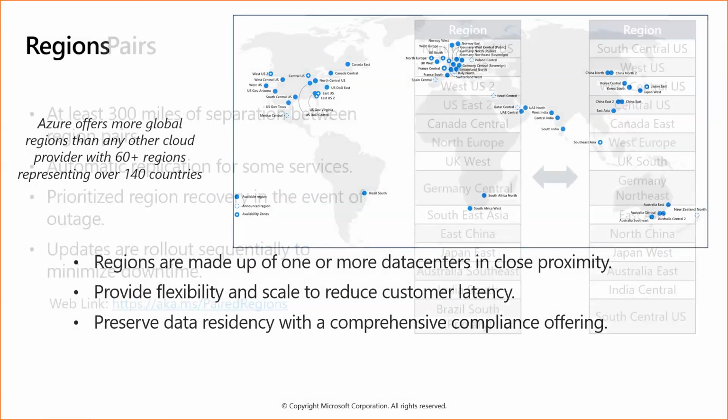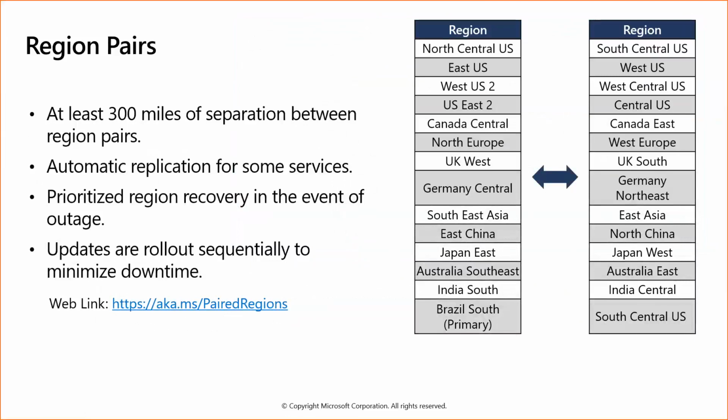What are region pairs? Say there is one region and there should be one backup region for it, which is called its region pair. So this is the list of region pairs: North Central US and South Central US make a region pair. Similarly, East US and West US make a region pair. Southeast Asia and East Asia make a region pair.